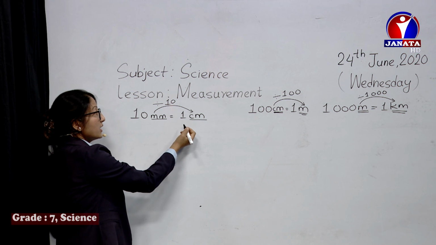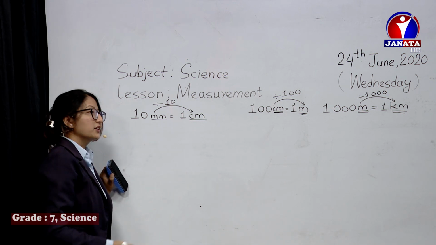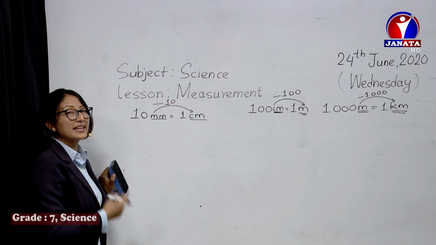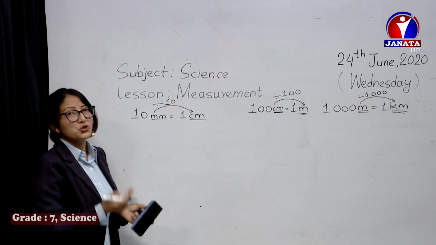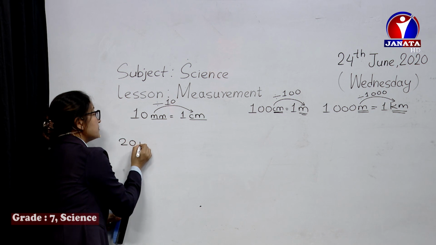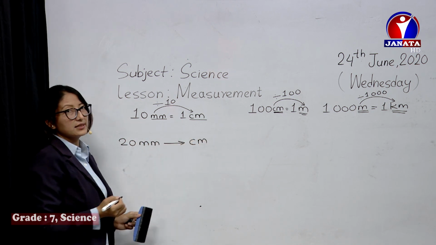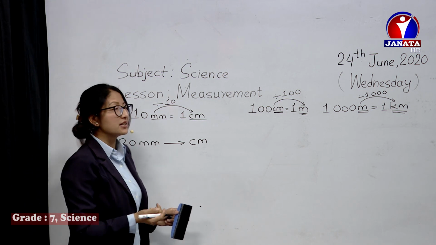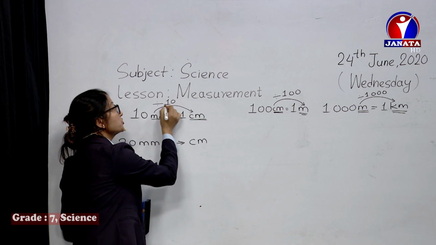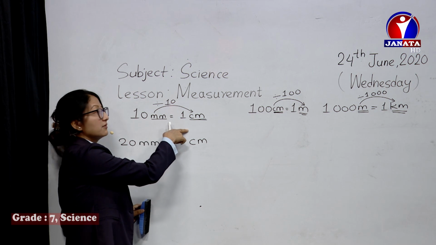Let's try one problem. Convert as indicated: 20 millimeters into centimeters. How do we do this? To change from a smaller unit to a bigger unit, you should divide by the standard relation, by 10.